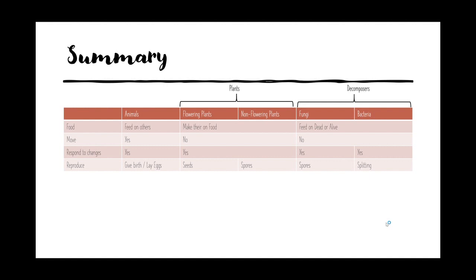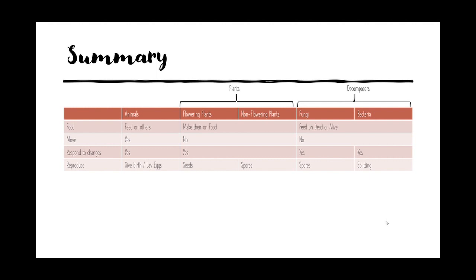The other main difference between these three groups is how they reproduce. For animals, depending on the group they are in, amphibians lay eggs, and mammals give birth. Generally, they can only give birth or lay eggs. For plants, there are two different ways of reproduction. Flowering plants reproduce through seeds. As I told you before, flowering plants have flowers that turn into fruits. Fruits contain seeds, so they can reproduce with seeds.